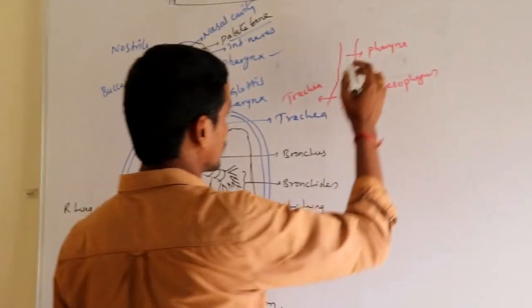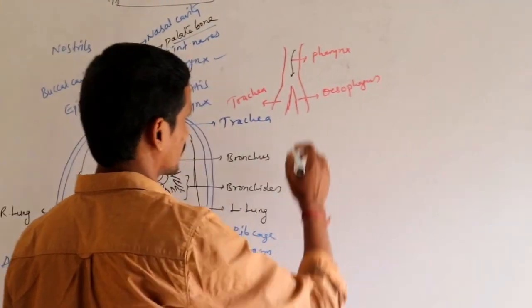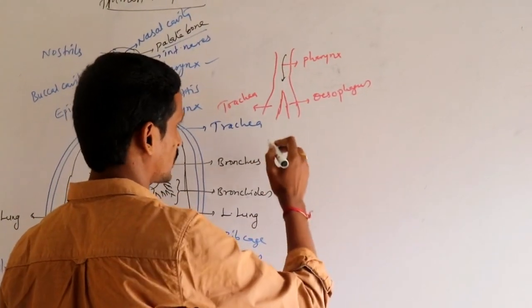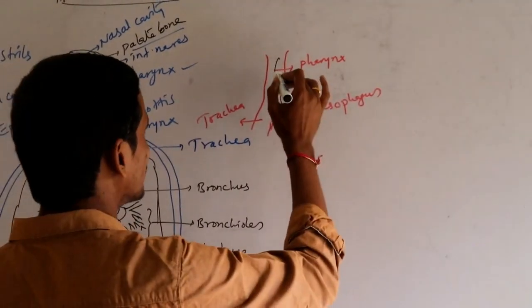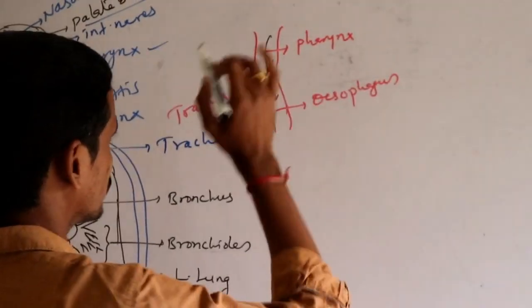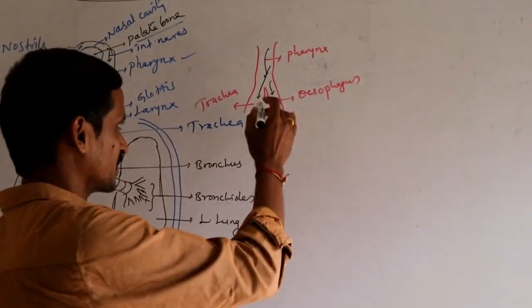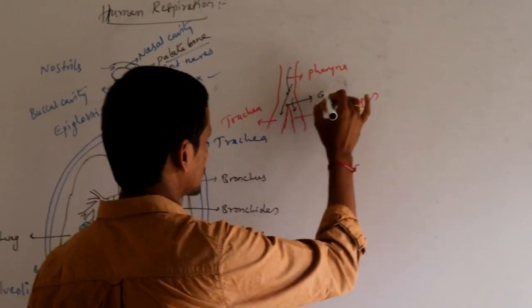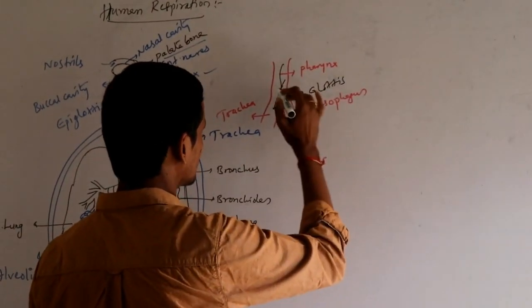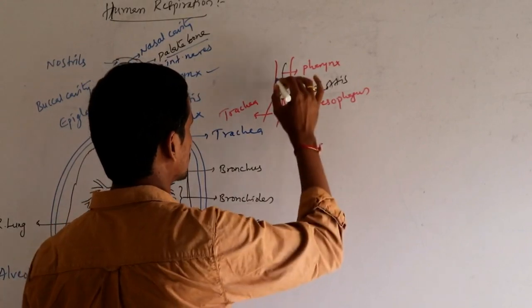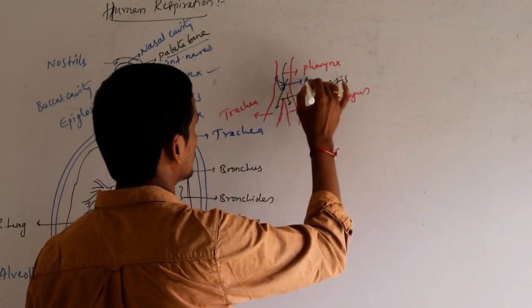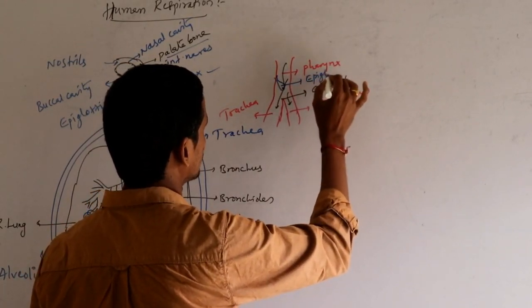When you swallow food or water, it should enter the esophagus, and when you inhale, air should enter your trachea. That separation is done by the glottis, and there is a lid-like structure here called the epiglottis.